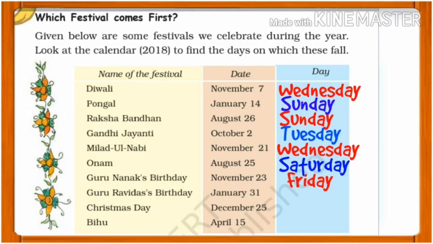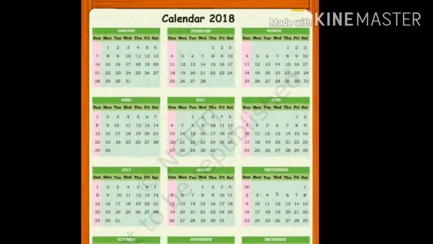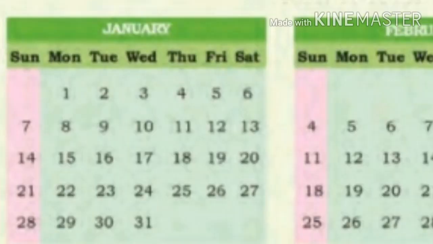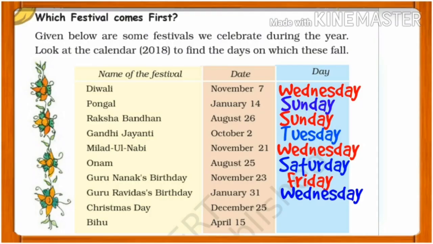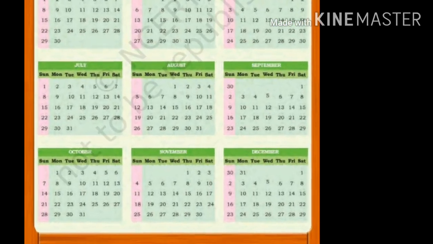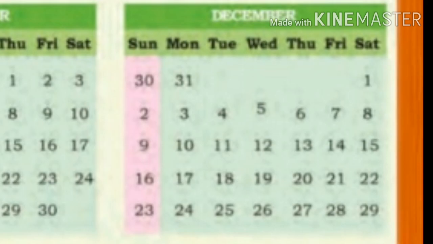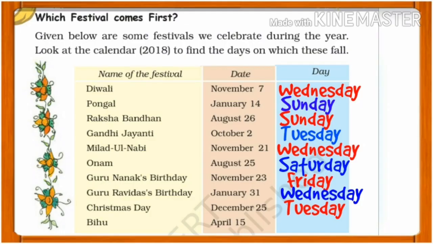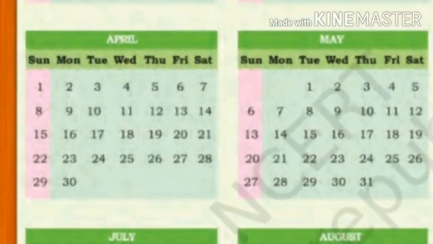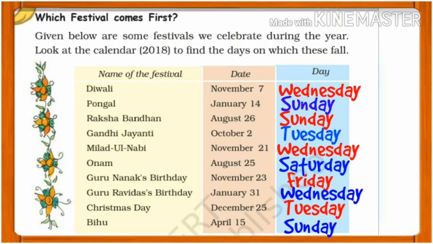Next, January 31. 31st January was Wednesday. Next, December 25. 25th December was a Tuesday. And last, April 15. 15th April was Sunday.